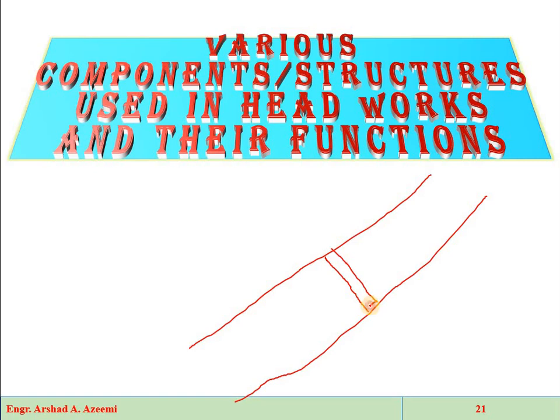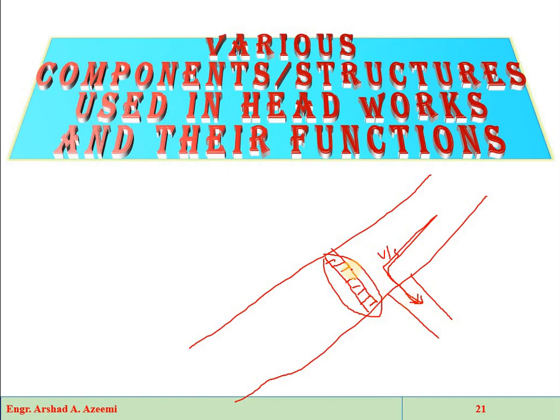We have just to store some amount of water at the upstream side of the barrier, and then that water will be diverted into the canal. The required function will not be achieved just by construction of that barrier. We will also have to construct some other components, some secondary components, some supplementary structures, so that the water may be diverted into the canal effectively and efficiently.